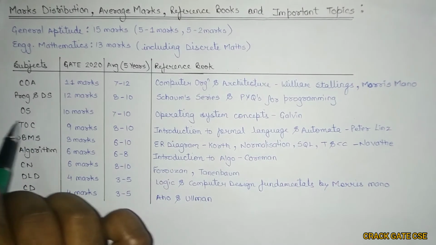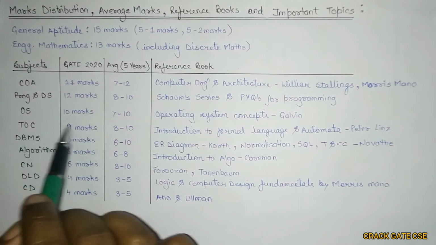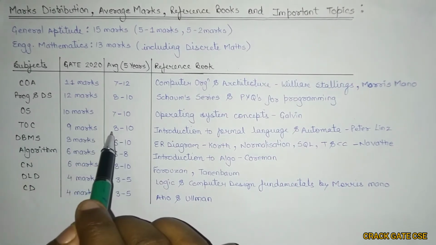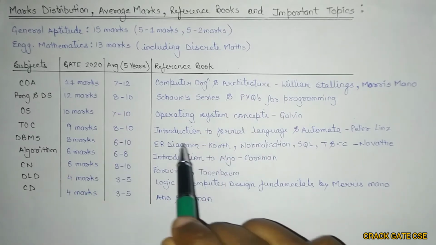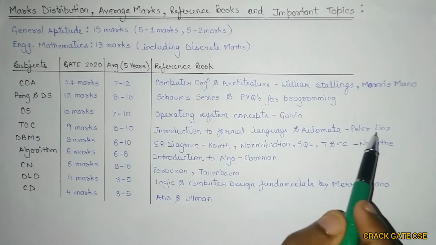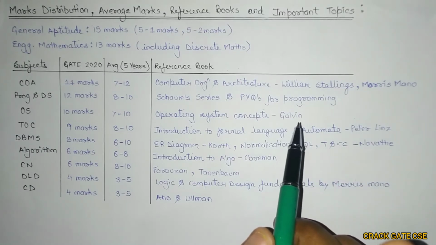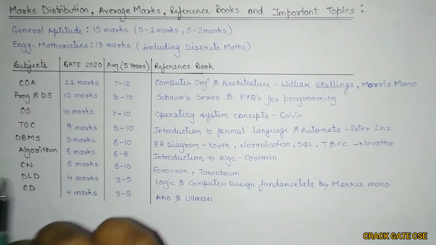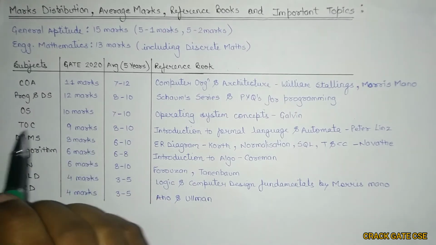Now let's quickly move on to the TOC, that is Theory of Computation. It came for 9 marks. The average weightage is around 8 to 10. And the best book is Introduction to Formal Languages and Automata by Peter Linz. There is one book of Schaum series which is also good for TOC or the automata, right?